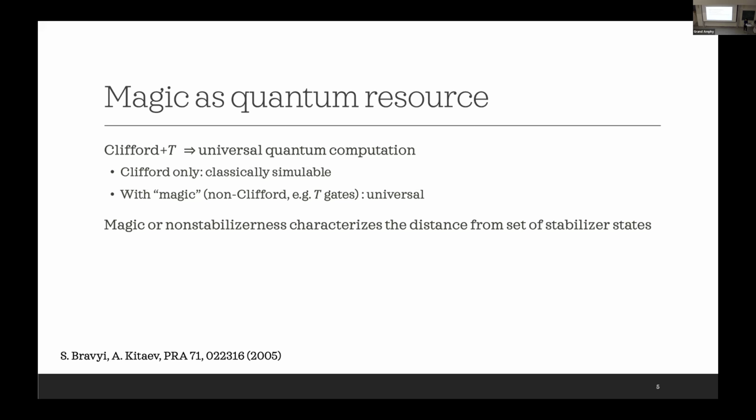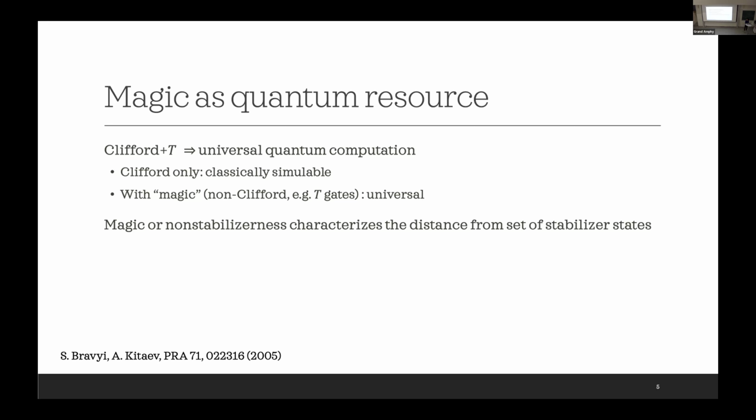So basically, with only Clifford circuits, the circuit is classically simulable. Only by introducing magic, which comes from the non-Clifford or T gates, does the circuit become universal and can realize all possible states.